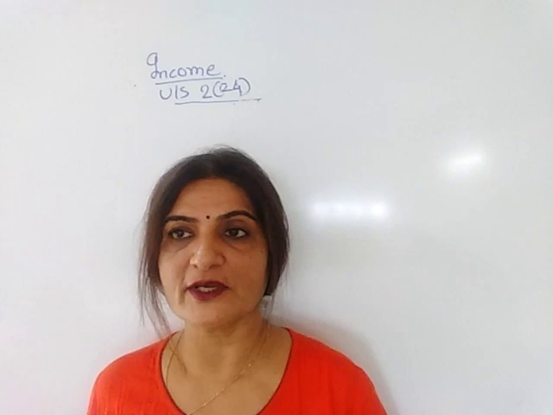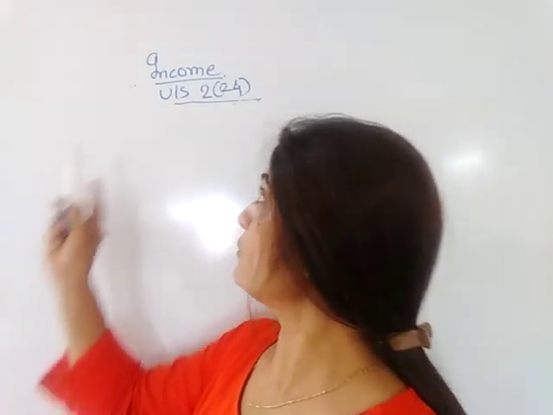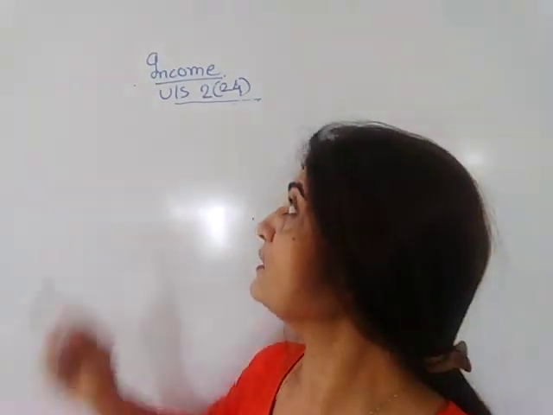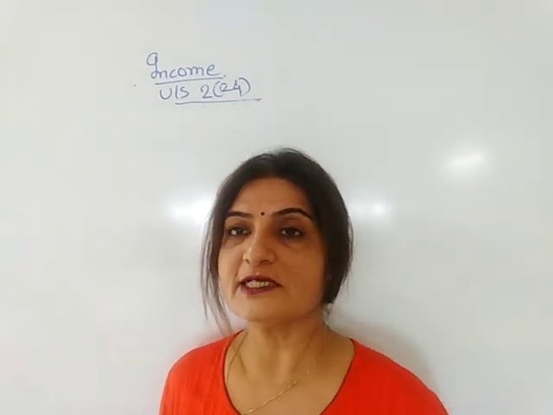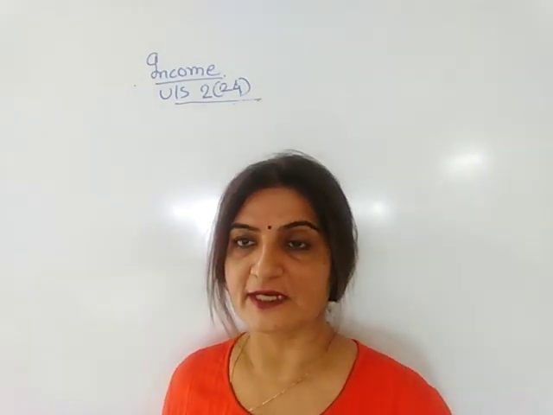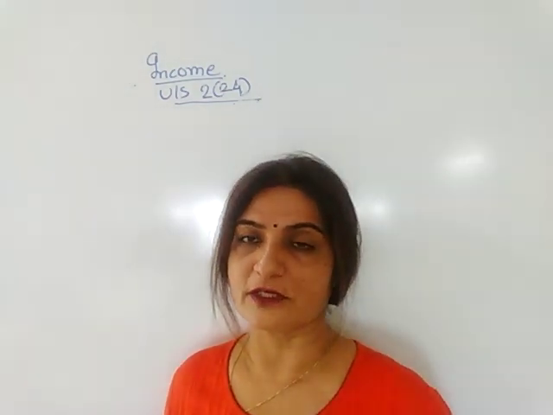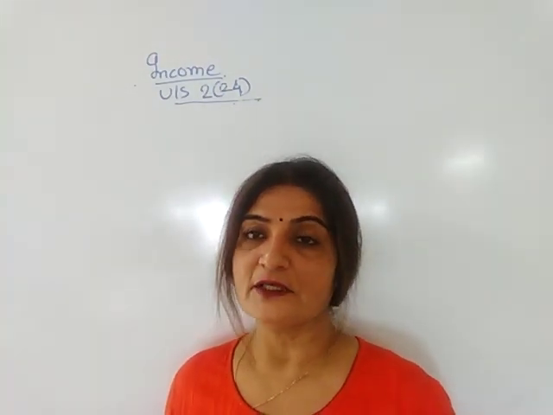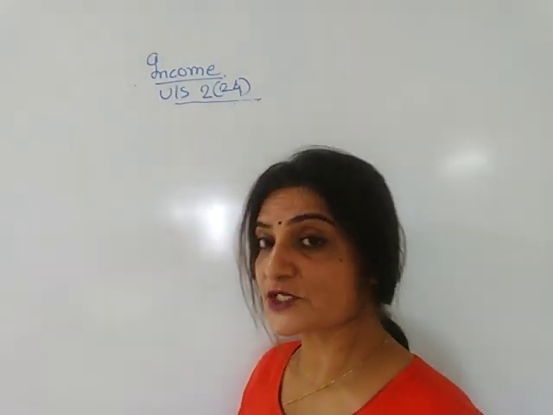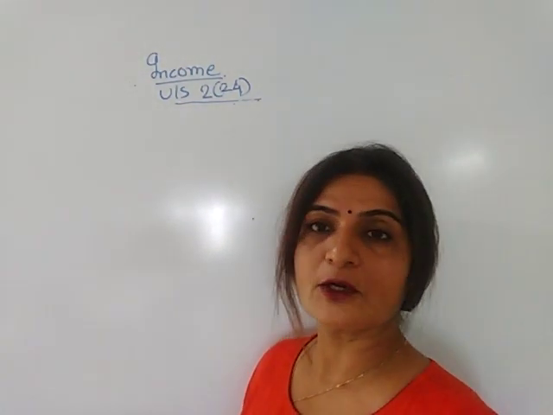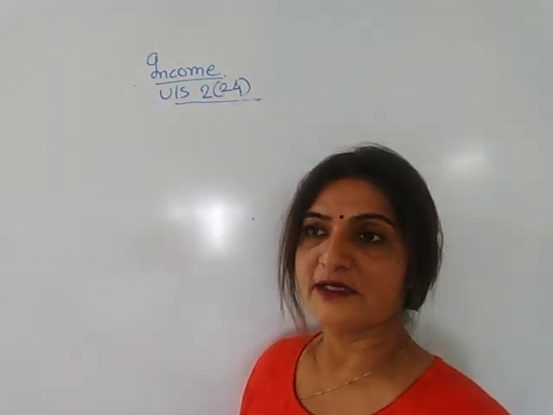In the last video we have seen the definition of person. Now we are going to see the definition of income. What is income? Income, same way as the person definition, is not defined in the Income Tax Act, but what is included under the definition of income is being mentioned. So we can say that the definition of income given in income tax under section 2 subsection 24 is inclusive. Inclusive means what is included is being mentioned.